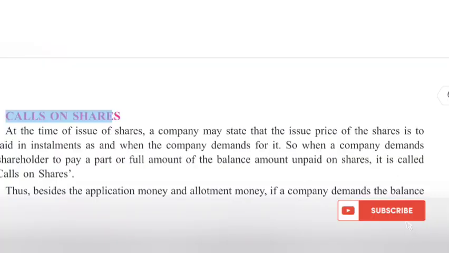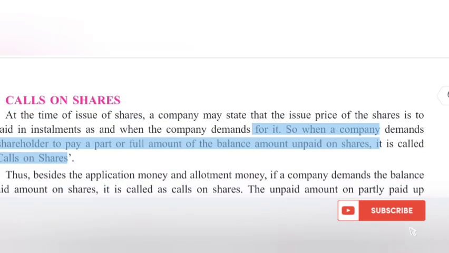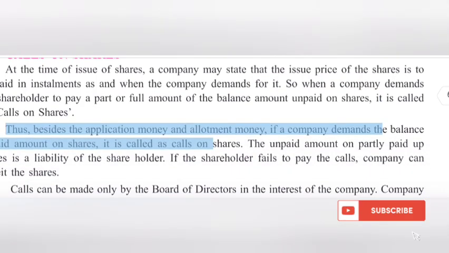3.6 Calls on shares. At the time of issue of shares, a company may state that the issue price of the shares is to be paid in installments as and when the company demands for it. So when a company demands the shareholder to pay a part or full amount of the balance amount unpaid on shares, it is called as calls on shares. Thus, besides the application money and allotment money, if a company demands the balance unpaid amount on shares, it is called as calls on shares.